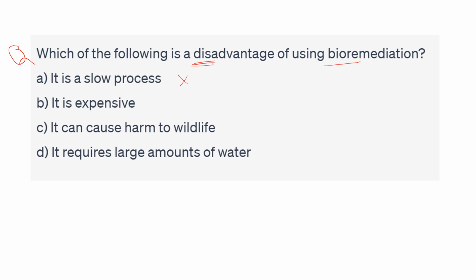It is expensive. Okay, so it is not much expensive, because generally we use the native microorganisms. It can cause harm to wildlife. Now we are using the native microbes, so it is not harmful for the wildlife. It requires a large amount of water. So this is the right answer, because in the bioremediation process, a large quantity of water is required to maintain the moisture for the proper development of the microbes.